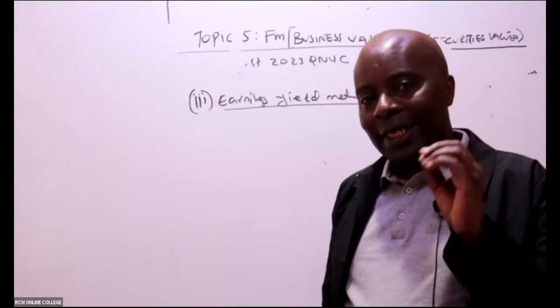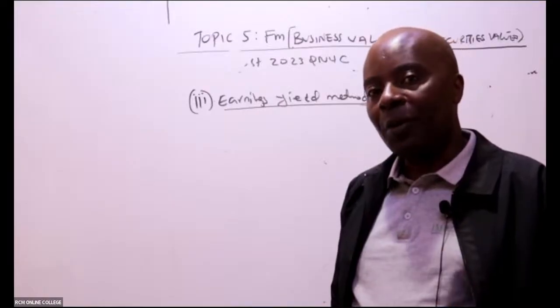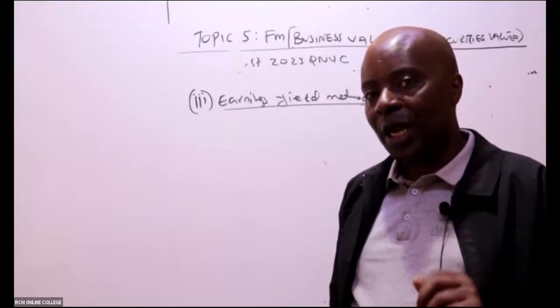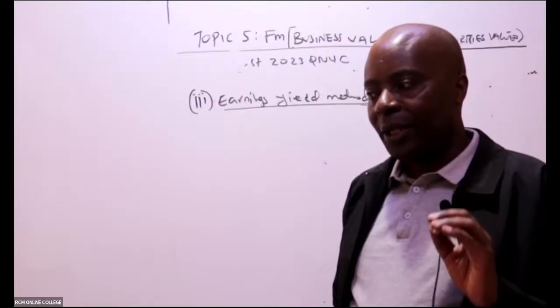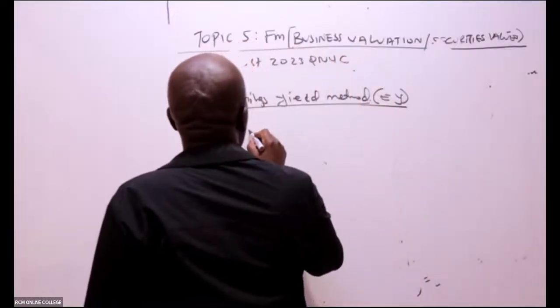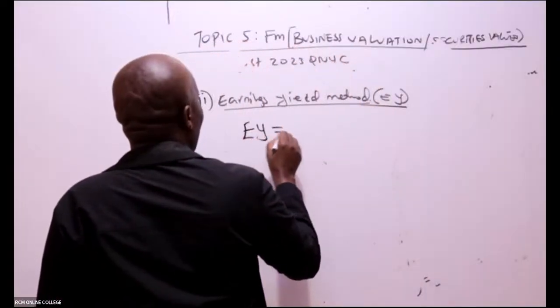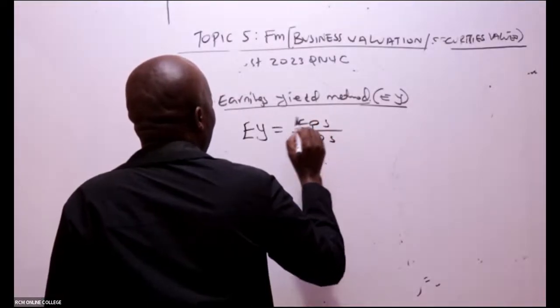Anything called yield, whenever you hear yield in finance, know that the denominator is market price per share. Now, ladies and gentlemen, earnings yield will be earnings per share all over market price per share.